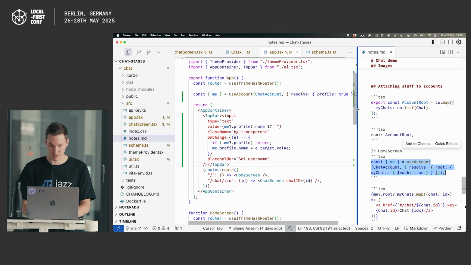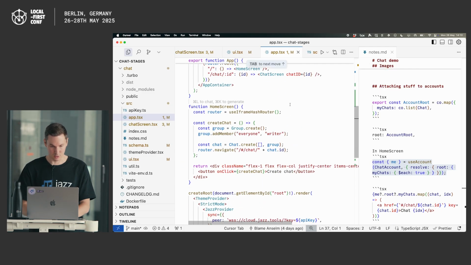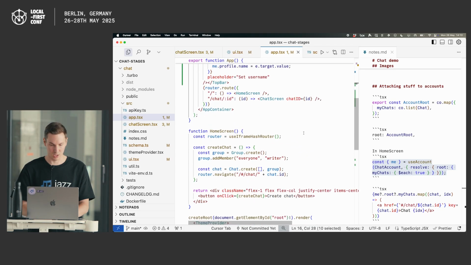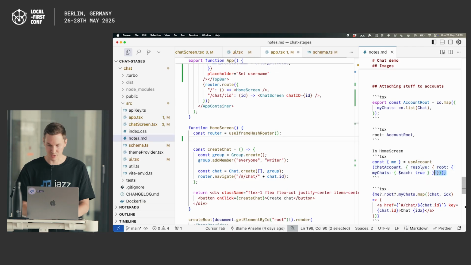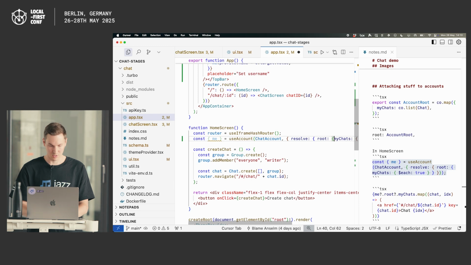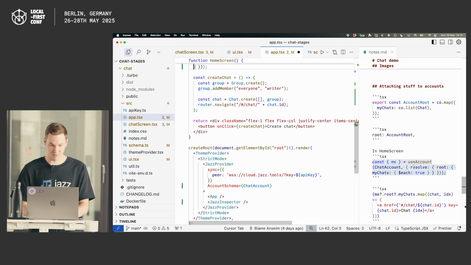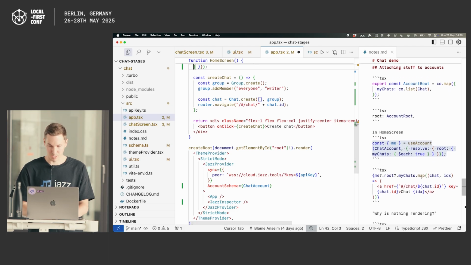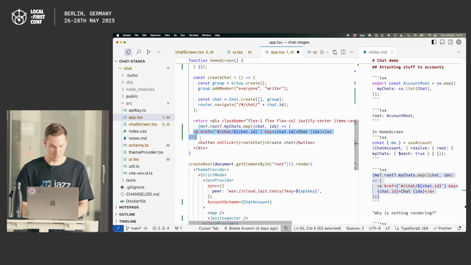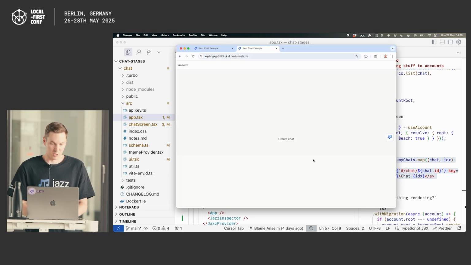where instead of just resolving the profile, here in the home screen, we can use the same thing that we used here, use account. Here we resolve the profile. Well, here we want to resolve this property called my chats out of the root. Can you kind of see how that corresponds to the schema? And then for the UI of it, we can really just map over my chats if we have them. And then what we need to make sure of is, we still don't see anything. Well, because we don't have any saved chats.